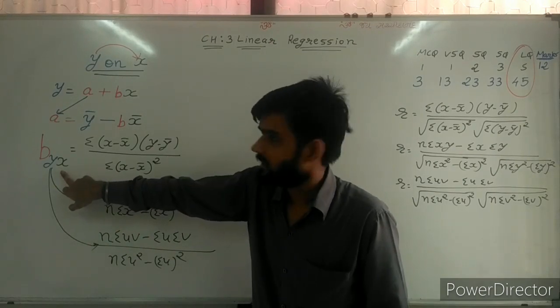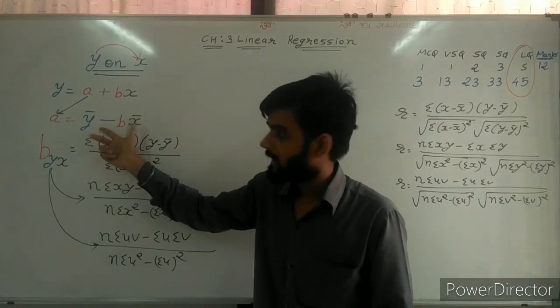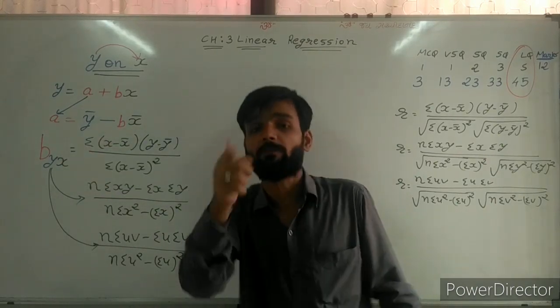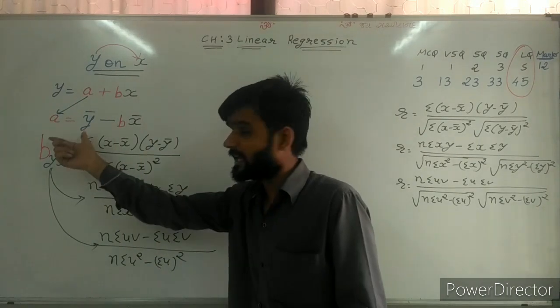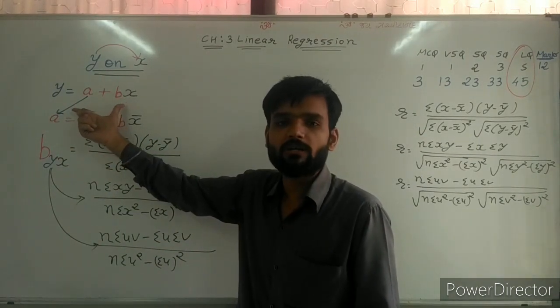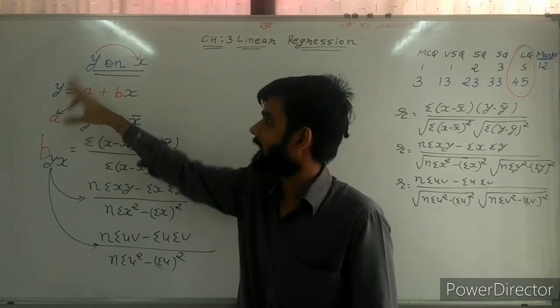Now, after finding B, we can find A easily. First of all, we need to find these two values. First, we need to find B. Second, we need to find A. And on these two bases, we can make the functional relation between y and x, and y on x we can make.